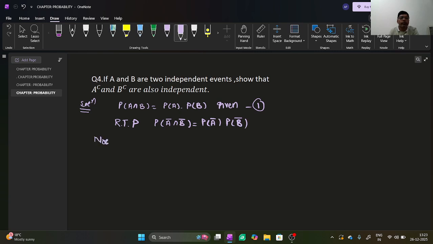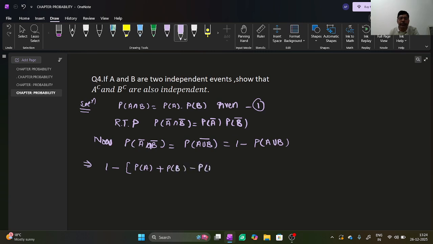Now, probability of A complement intersection B complement, which you can write as probability of A union B whole complement, which is equal to 1 minus probability of A union B. This implies 1 minus probability of A union B is equal to 1 minus, probability of A plus probability of B minus probability of A intersection B.